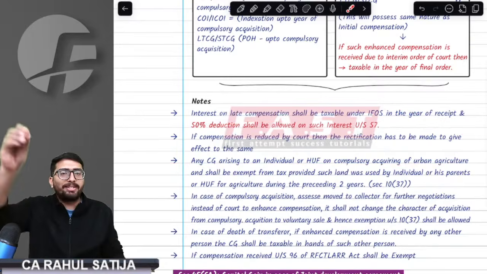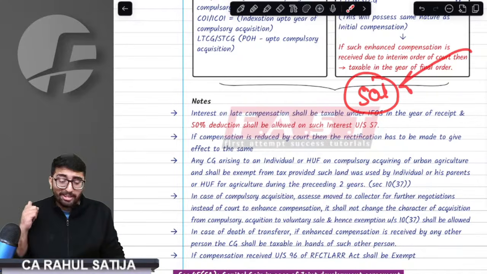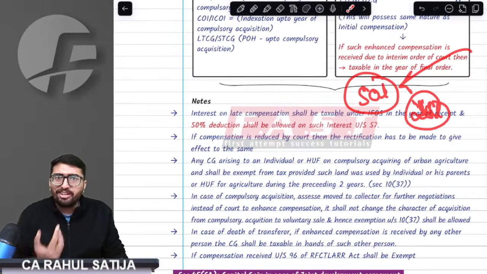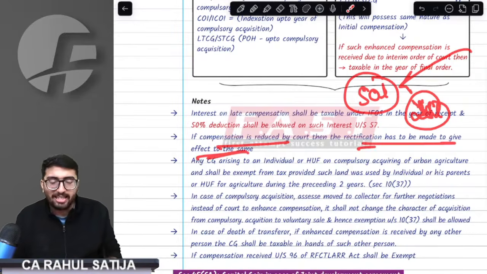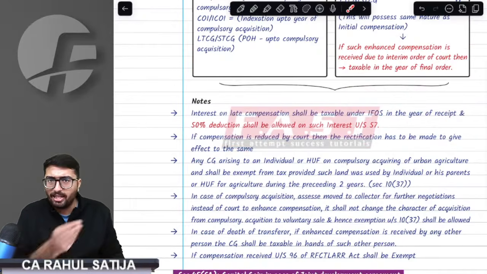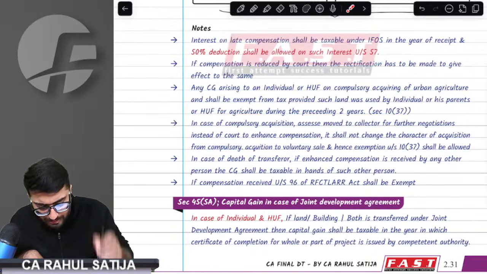Sometimes what happens is, for example, I have been given compensation of 50 lakh rupees. Later on, court thinks that this is also extra that has to be refunded. For example, 25 lakh is only to be given, so I have to refund this money, and therefore a rectification in that sense would be made. A rectification would be filed by the AO. AO will do the rectification in that return. Now, some important things to understand.